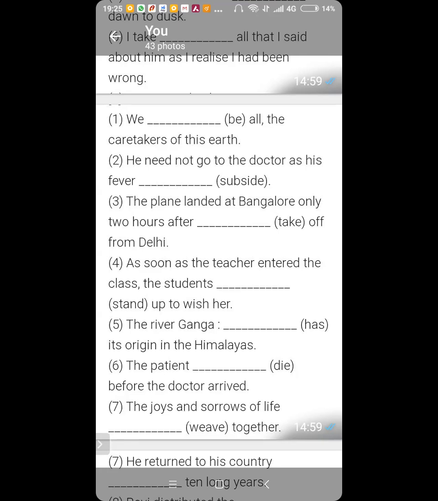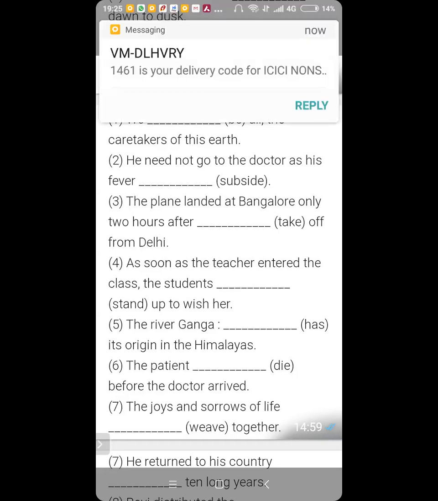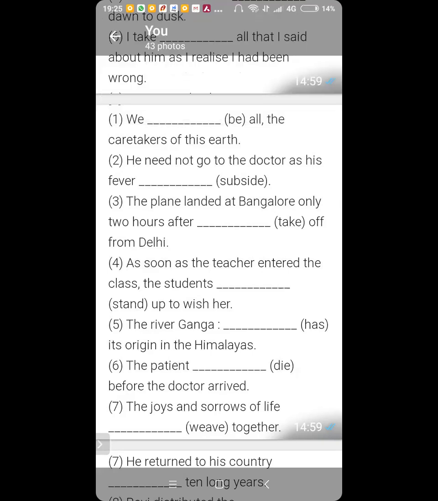Here this is a saying, a universal truth. So what we will say is that we are all the caretakers of the earth.